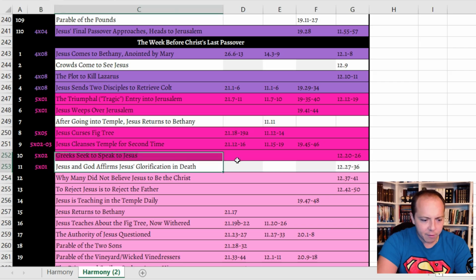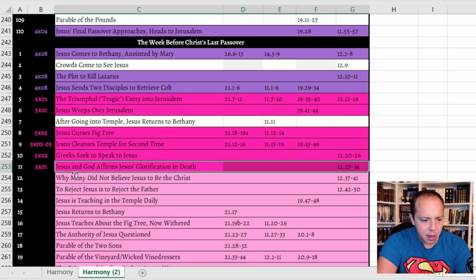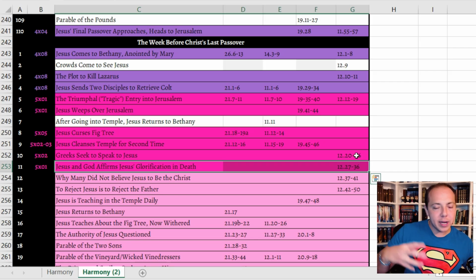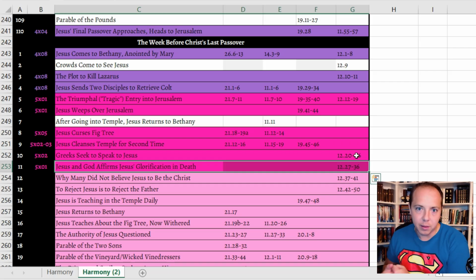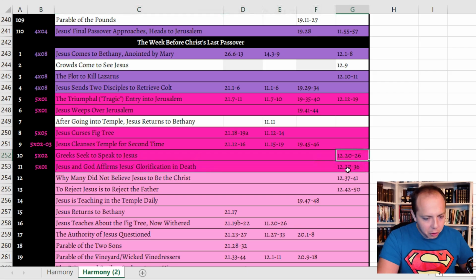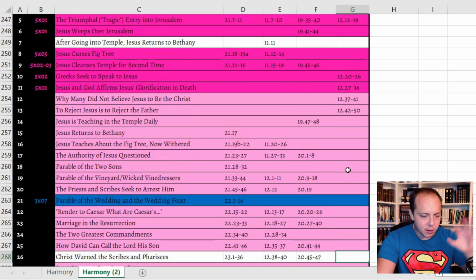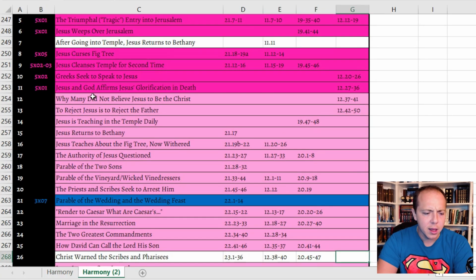And so they kind of move the chronology around a little bit here. And I would actually argue that that's probably a little bit of a problem, because in Scripture, the reason why Jesus responds the way he does is specifically because he hears that Greeks are looking for him. And that's because in the Gospel of John, the whole context is that the fact that the Greeks are seeking him whenever the Jews have rejected him would suggest that the time of the Gentiles is upon them, right? It's the idea that his hour of suffering has come. And so in the context of the show, it's a little bit different, but they kind of flubbed the chronology a little bit there, but that's okay.